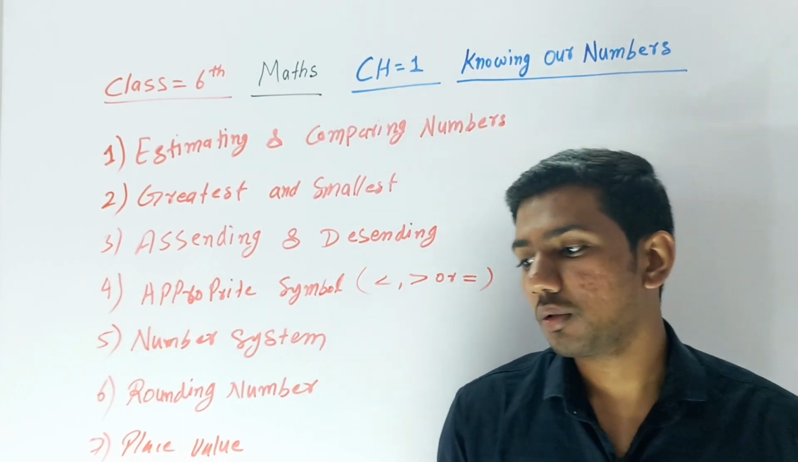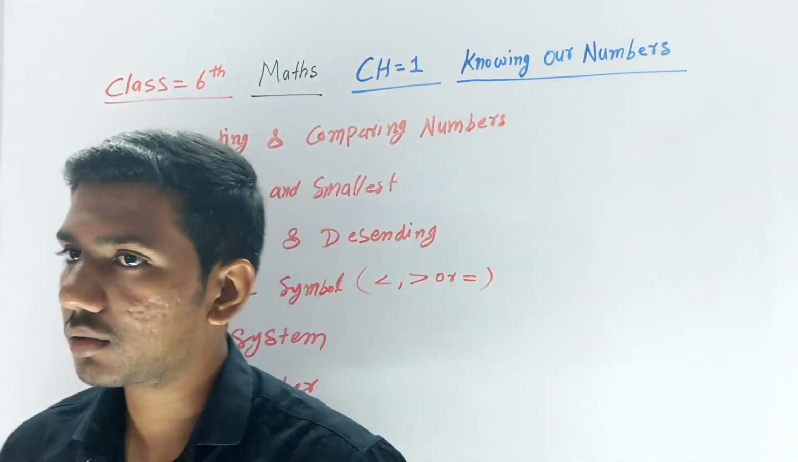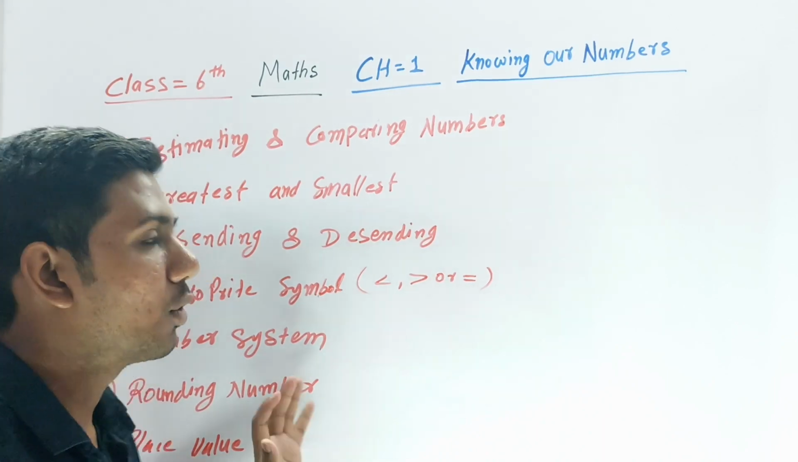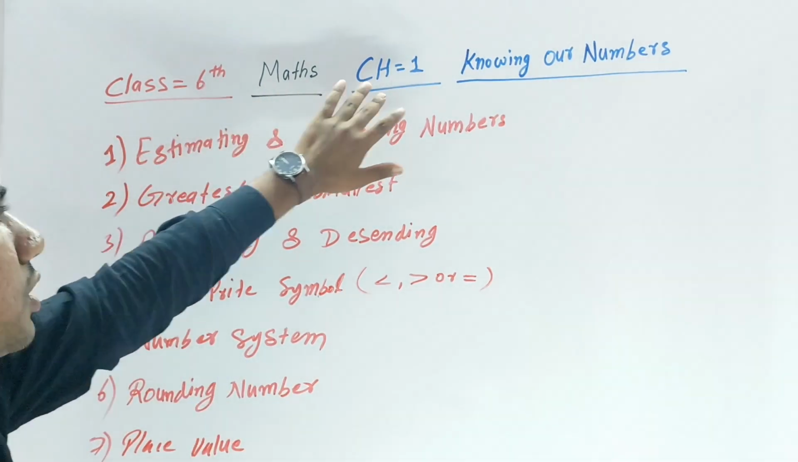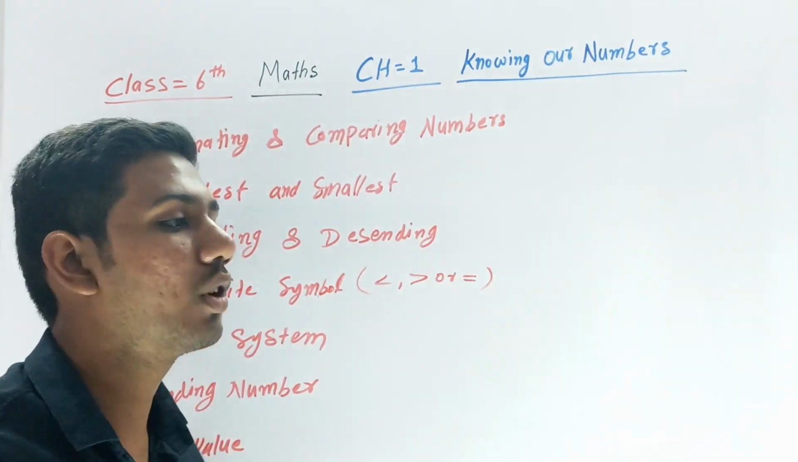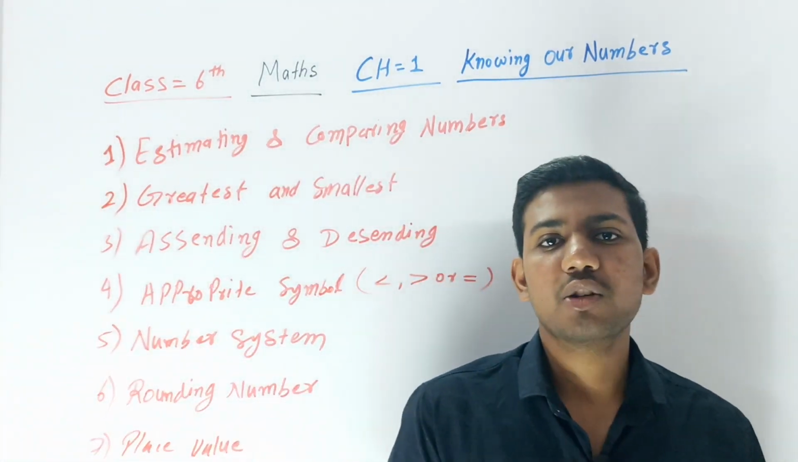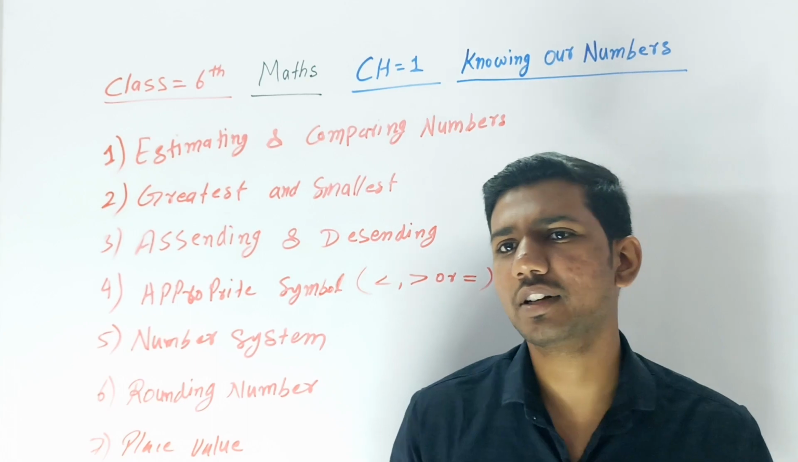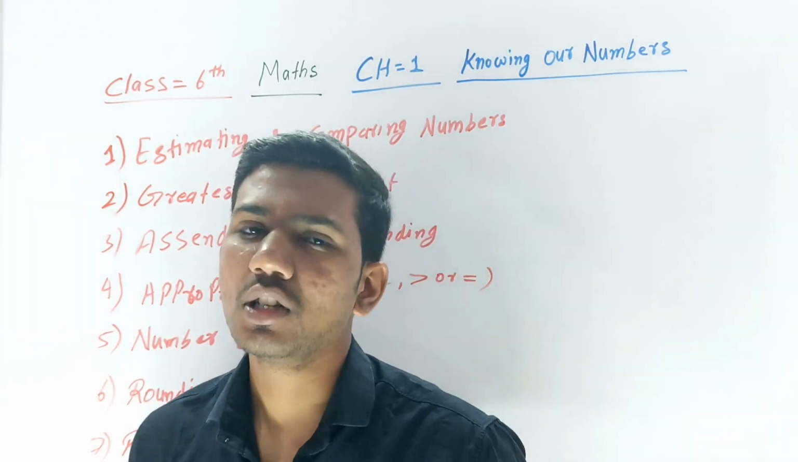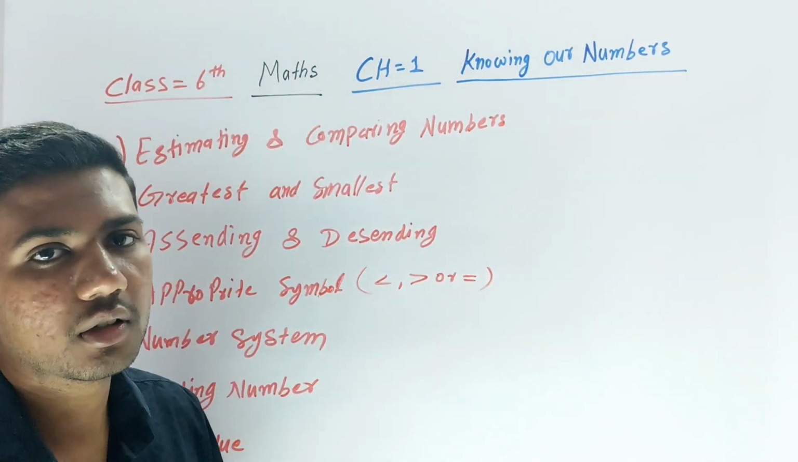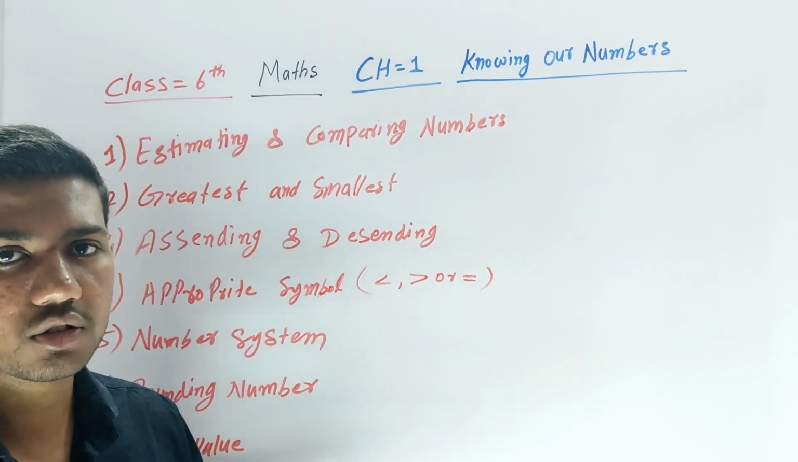I have one question here: why am I going to learn maths chapter number 1, Knowing Our Numbers? Why are we learning this chapter? Actually, in our daily life we are using numbers. Without numbers our life is not possible. If you want to give someone money, we have to count, and that's numbers only.